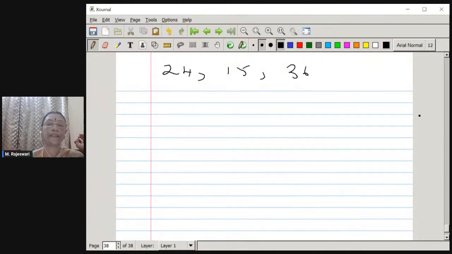If you have found it, I'll give you time for it. You find the LCM and tell me. Yeah, what is the LCM of these three numbers? Whoever has found it correctly, please. Okay, yeah, it's correct. So the LCM is 1080.